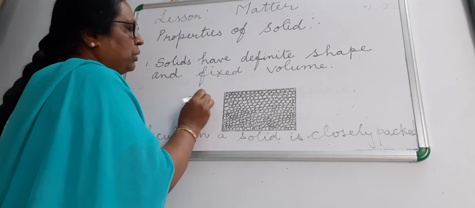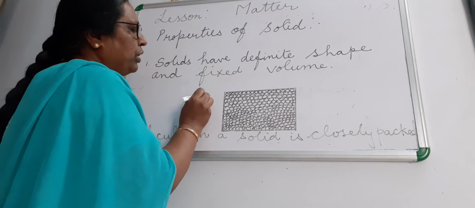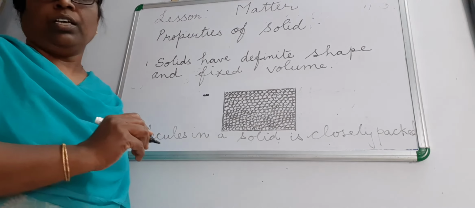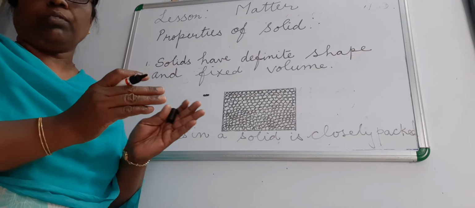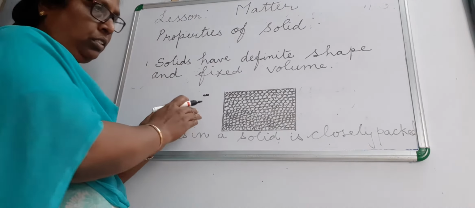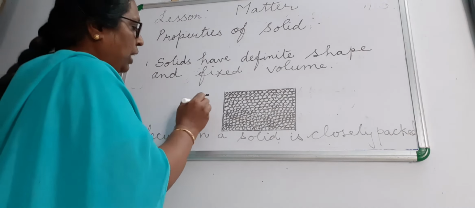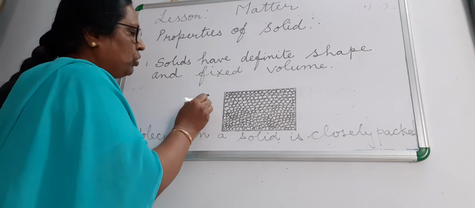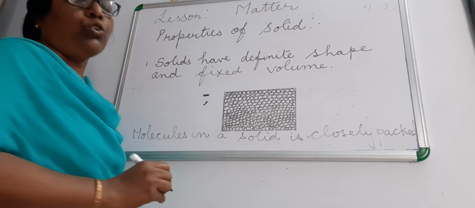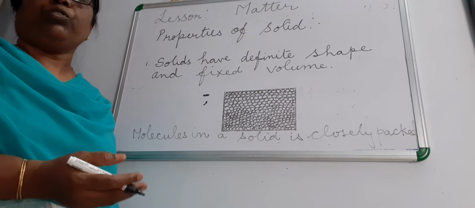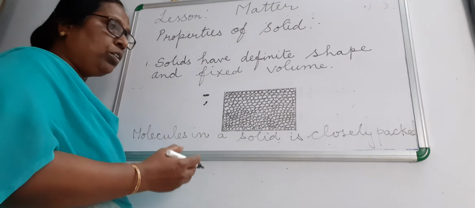The space between these two is very small, and because of the small space, there is a force of attraction from one particle to another particle. What do you mean by force? Pull or push.